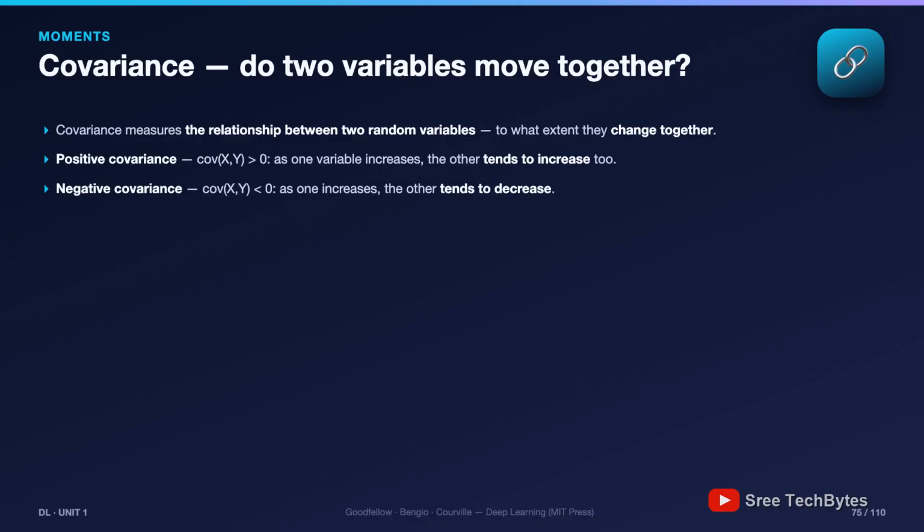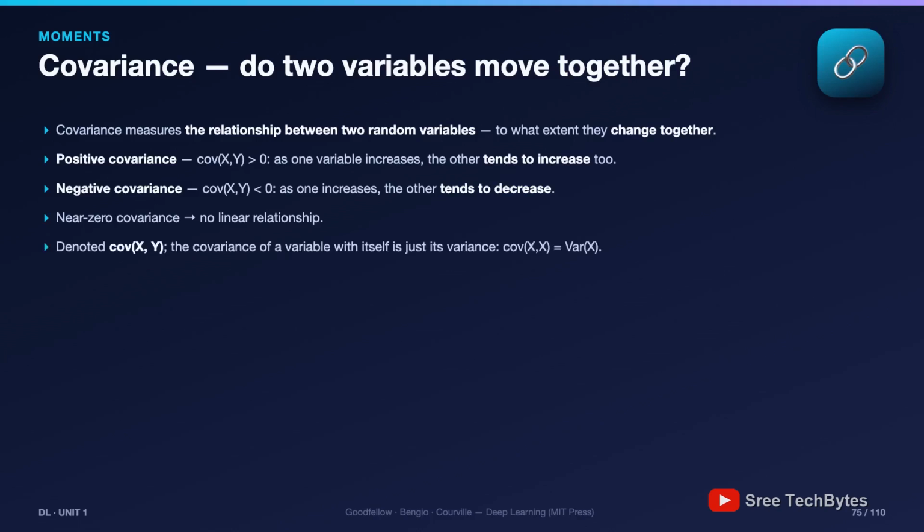Negative covariance: one rises, the other falls. Price and demand. Altitude and oxygen. Absences and grades. Near zero, no linear relationship. Shoe size and marks, our old friends. The formula reads: the expected product of the 2 deviations. When x and y sit above their means together, the products come out positive. That's togetherness measured. 2 cautions before the worked example.